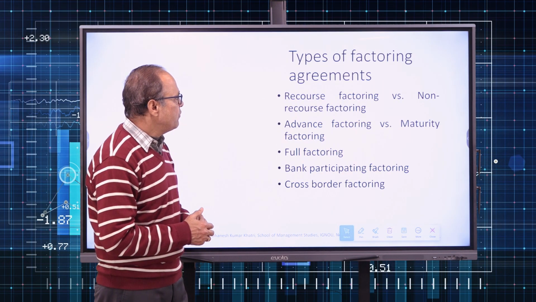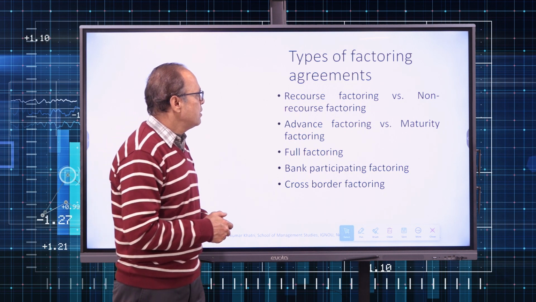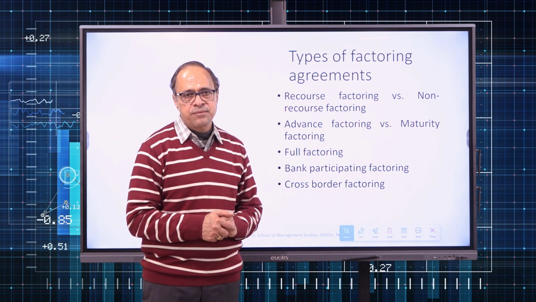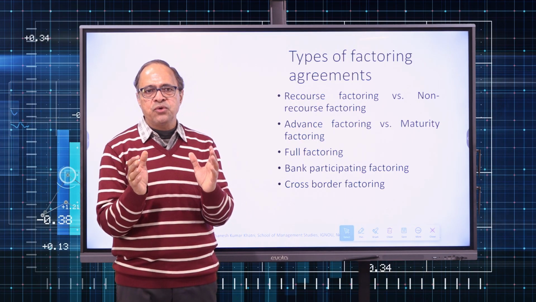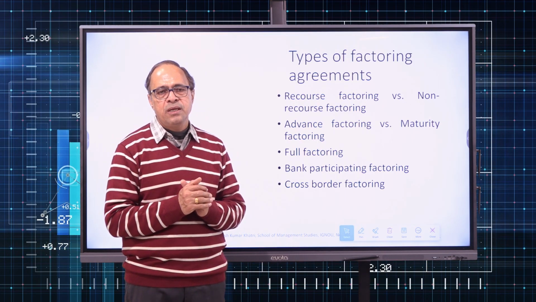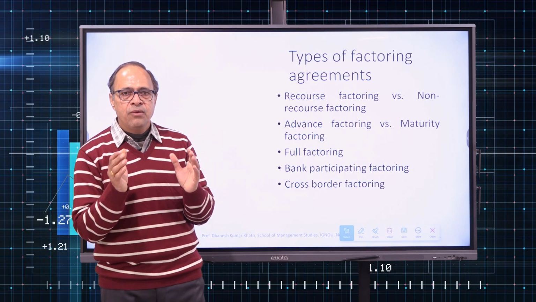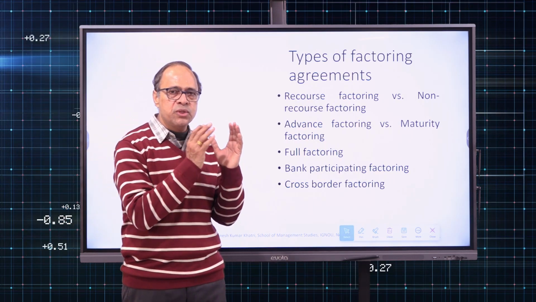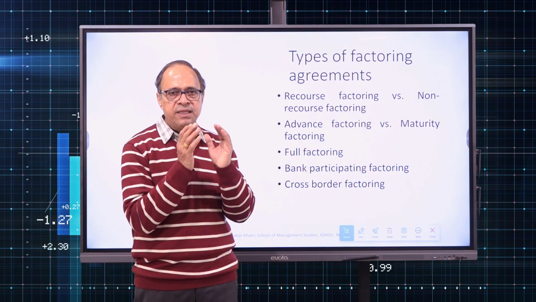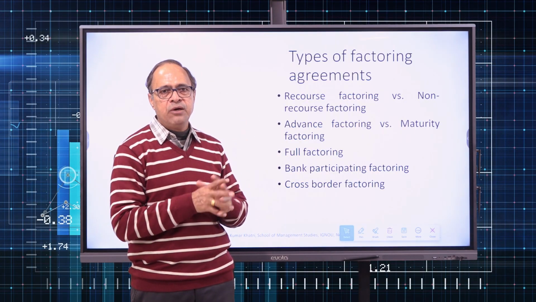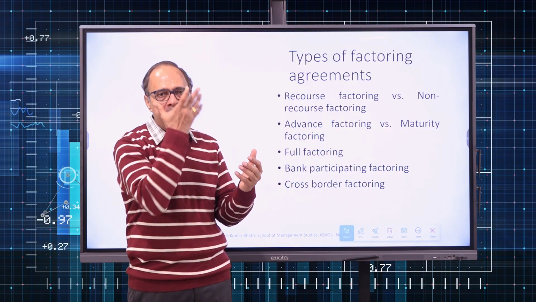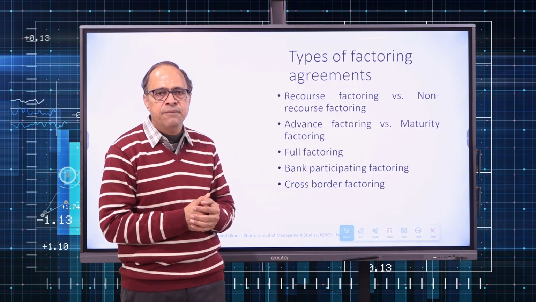Then we have factoring. Factoring is basically used for financing the working capital. In a factoring agreement, one company who has sold goods on credit sells their receivables to an outside agency called a factor. We have PNB factor, CanBank factor and all that, and many more in the private sector.